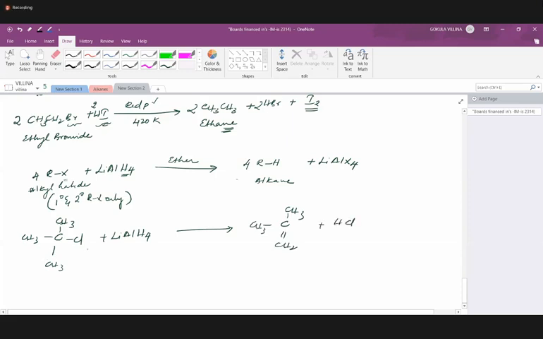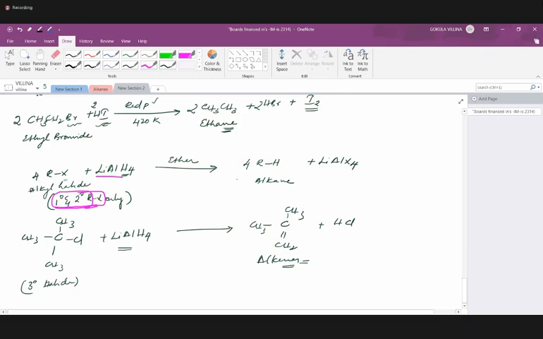That's the reason lithium aluminum hydride cannot be used to reduce tertiary halides. This is not our important product, because we required alkane, not alkene. That's why lithium aluminum hydride is specific only for primary and secondary alkyl halides.